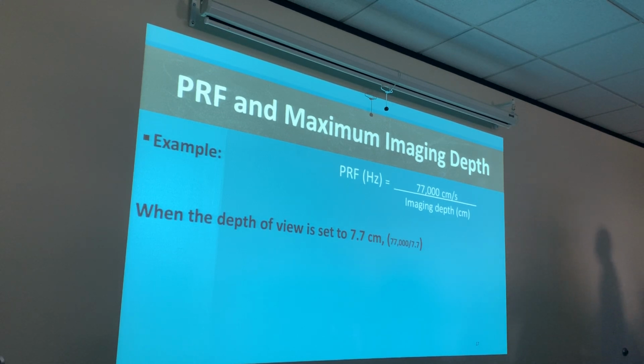When the depth is set to 7.7 centimeters, we already kind of answered this question because we had this on the last slide. 77,000 divided by 7.7 is going to give us, who got the calculators out? Who can give me the answer before I show it? 10,000. So our pulse repetition frequency is going to be 10,000 hertz. Guys, these are formulas right here.